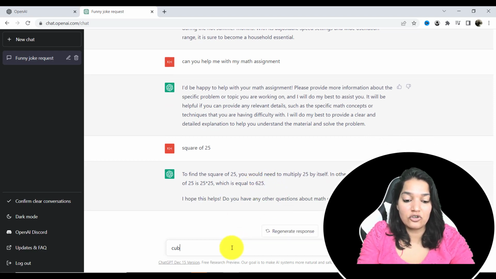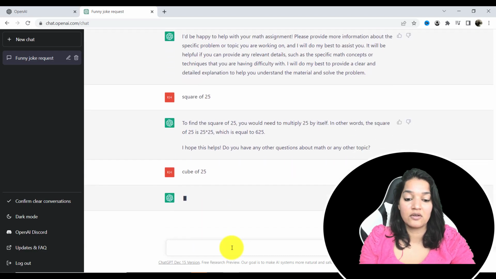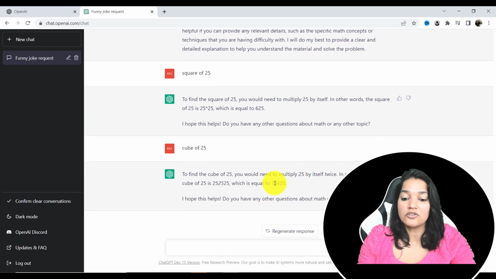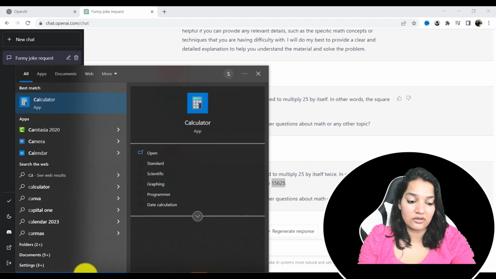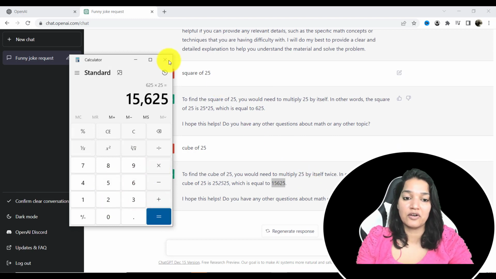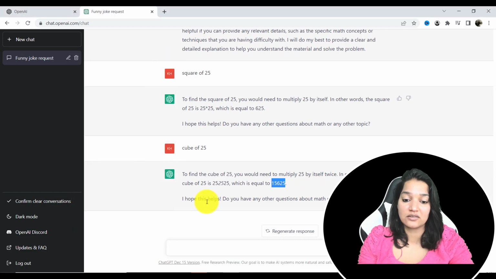Similarly, I'll say cube of 25. So it's going to be 25 multiplied by 25 multiplied by 25. I'm hoping it is 15625. So this is the answer it has given. Now, if I use a calculator, let's see if the answer matches. So I'll say 25 multiplied by 25 multiplied by 25 is equal to 15625. So it is giving you the exact result.